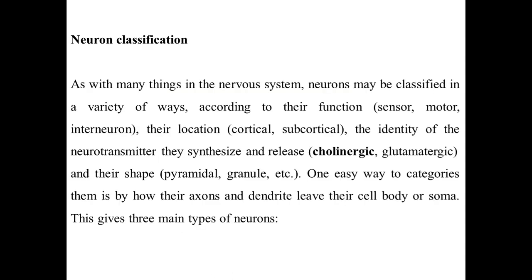Now, classification of neurons. As with many things in the nervous system, neurons may be classified in a variety of ways: according to their function, sensory, motor, interneuron; according to their location, cortical, subcortical; the identity of the neurotransmitter they synthesize and release, cholinergic, glutamatergic; and their synapse, pyramidal, granule, etc. In this way you can classify neurons into different categories. But here I will discuss only two categories.